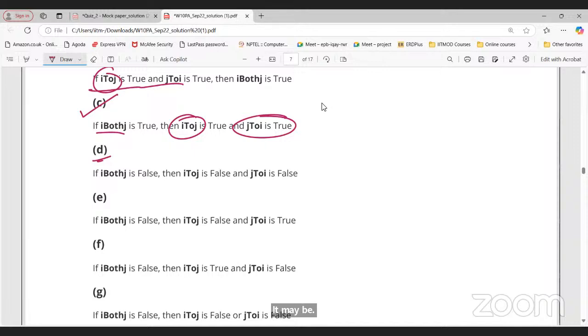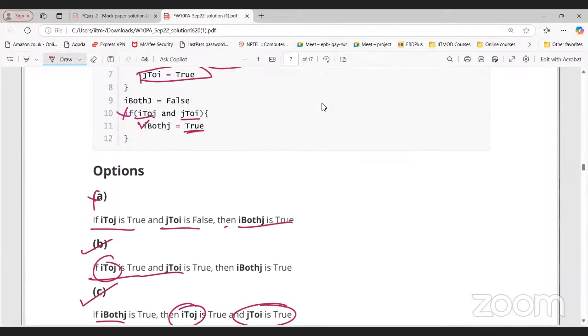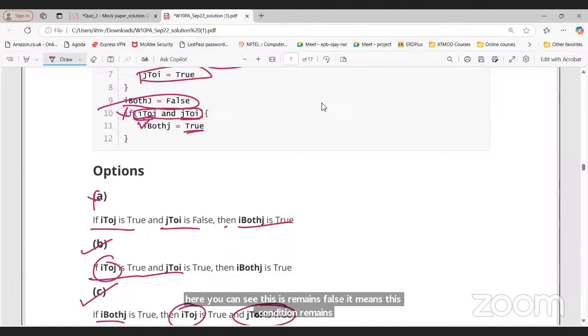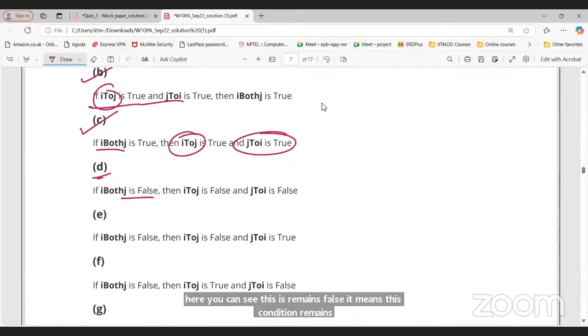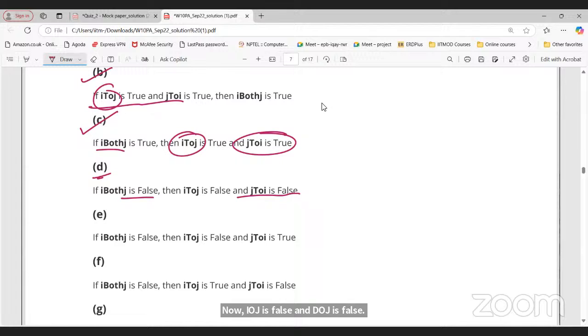Now, what it's saying: if i both j is false, it means this condition remains false, right? Now, i to j is false and j to i is false. We can't say that. J to i may be true; in that case also that will be false as well, right? J to i, we can't say it is false, right, sir, 100%.